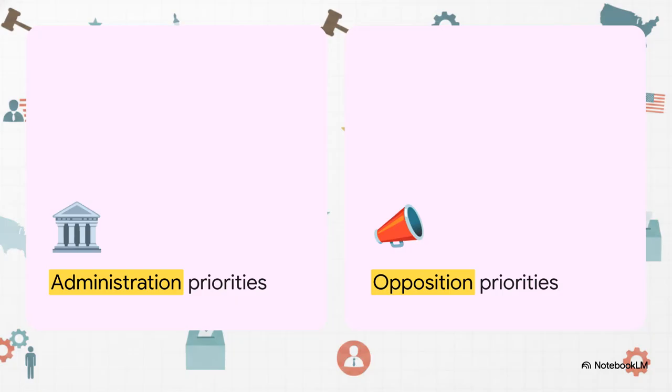Now, what's really interesting about this slide is when you put the current administration's priorities right next to the opposition's priorities, a very clear structural reality emerges. Political gridlock isn't a bug in the system, it's often the intended result. You have 2 massive forces pushing against each other with roughly equal strength. And that means practically nothing moves forward without some really painful, drawn-out compromises.